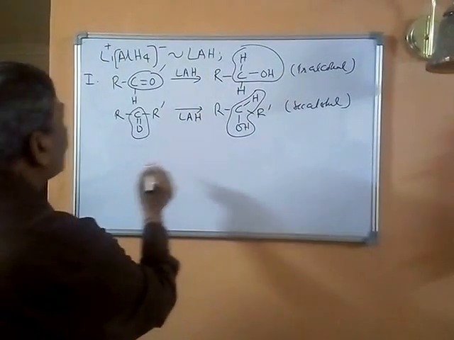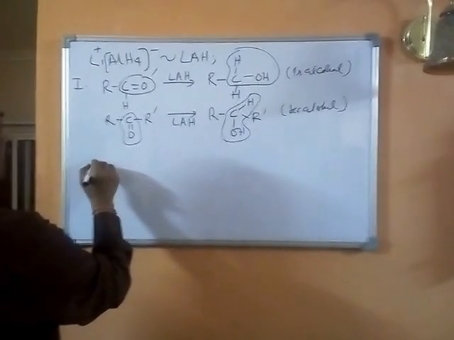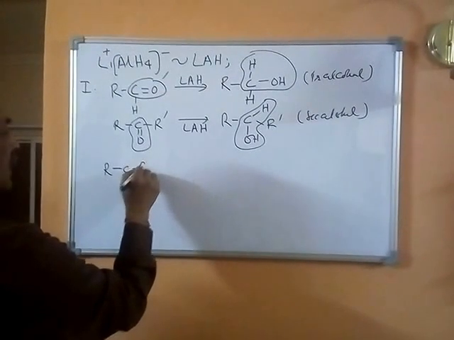Now, a very brief mechanism can be illustrated as follows, considering the ketone. Let us say RC double bond O R dash.